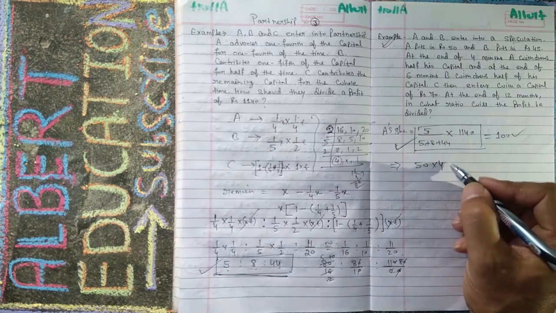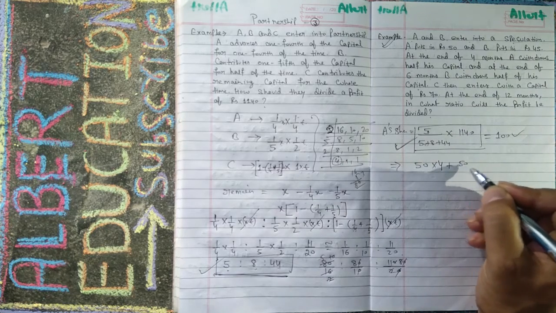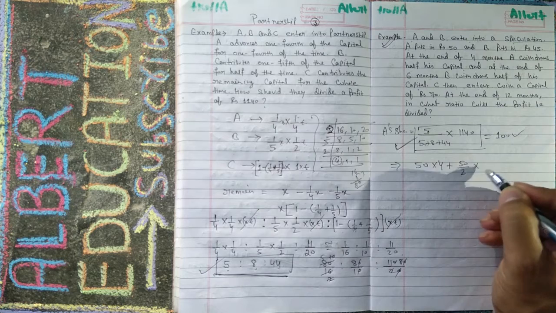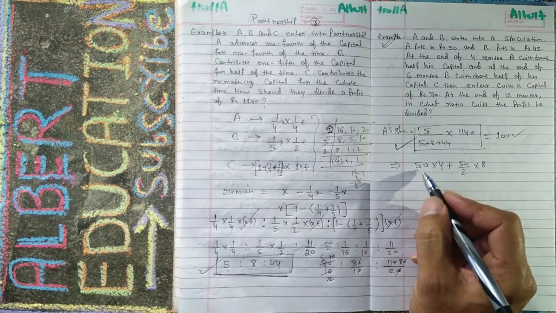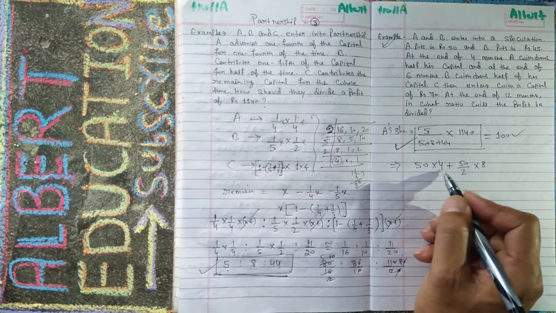So it means that this person has given half of his capital for 8 months, and this capital for 4 months.